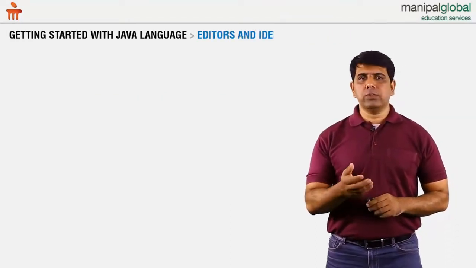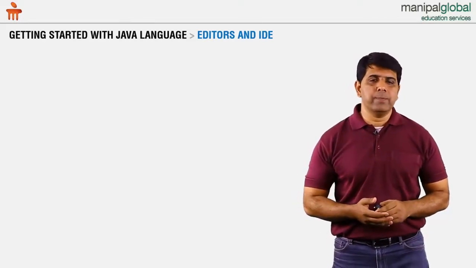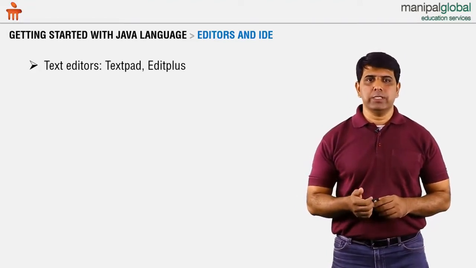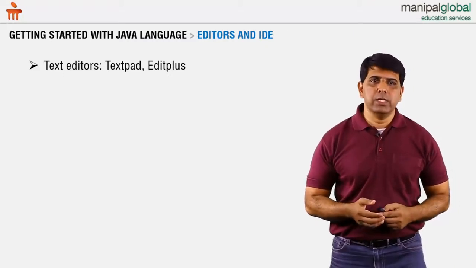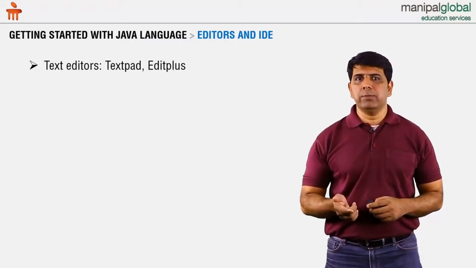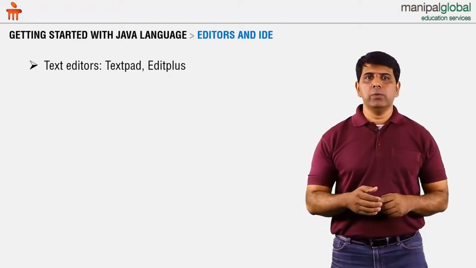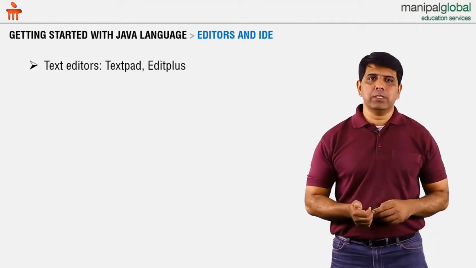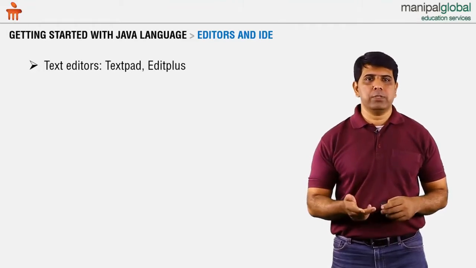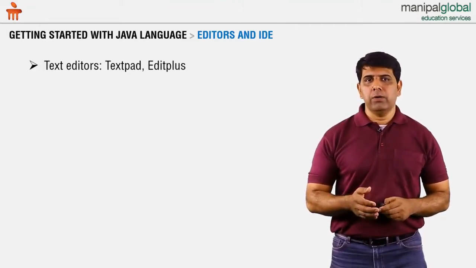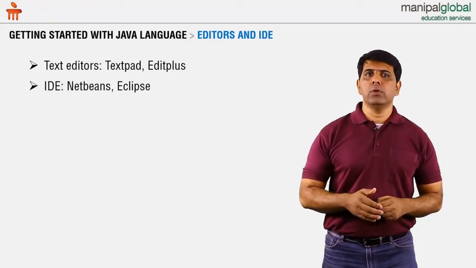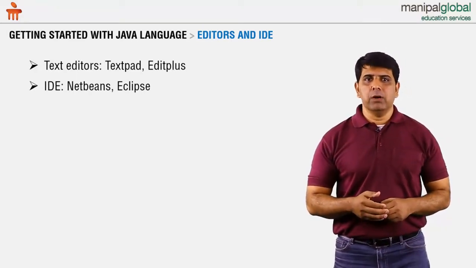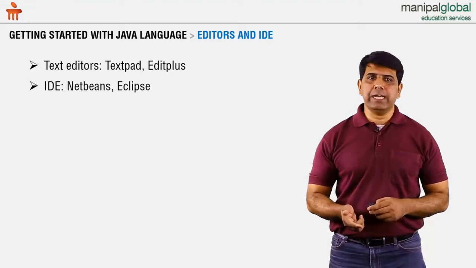Now I took Notepad to create this particular file. However, you have a lot of better text editors, because Notepad doesn't have undo options, doesn't have line numbers, and doesn't provide many features. We have editors such as TextPad, EditPlus, Notepad++, and so on, where you have options to compile and execute from within the editor. They also provide line numbers, undo options, tabs, indentation, and many other things. They have limited features though, so we move to what are called IDEs. IDE stands for Integrated Development Environment. Very popularly used ones are Eclipse and NetBeans.